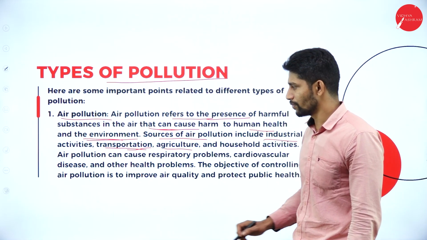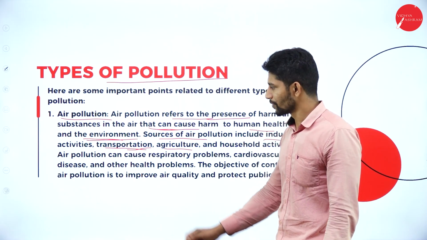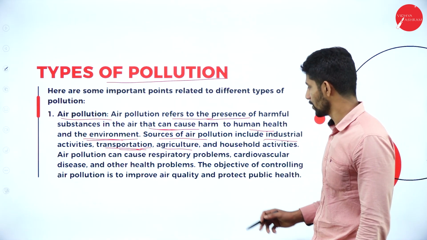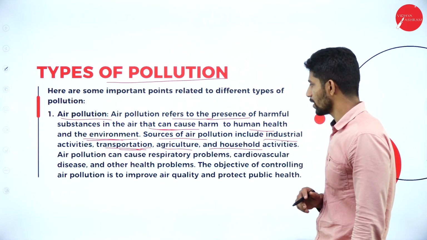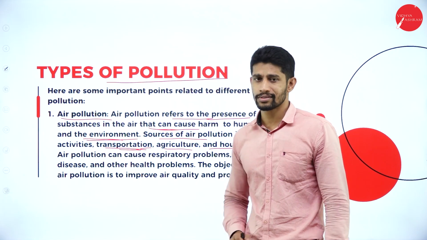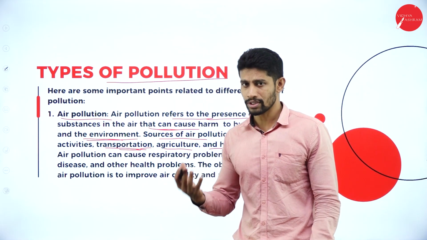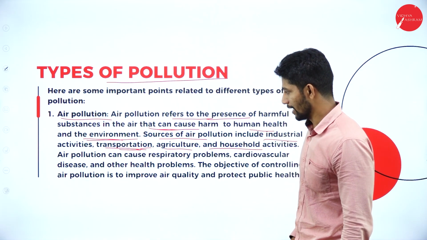So industrial activities, transportation, agriculture, and household activities also cause air pollution. A few household activities that we do will also cause air pollution.